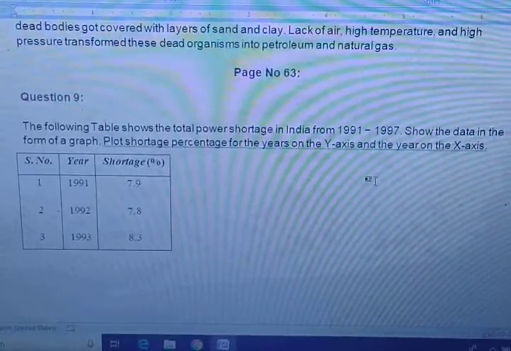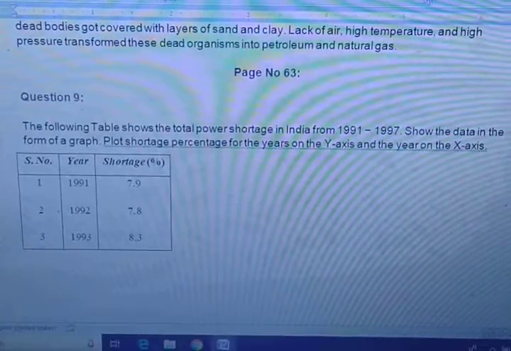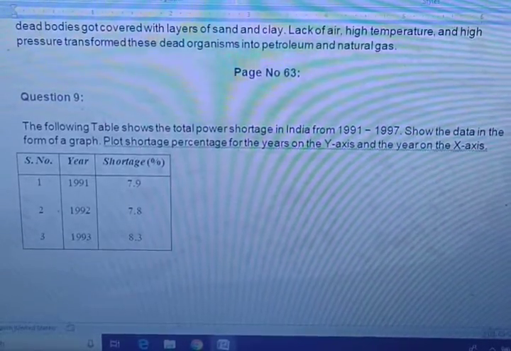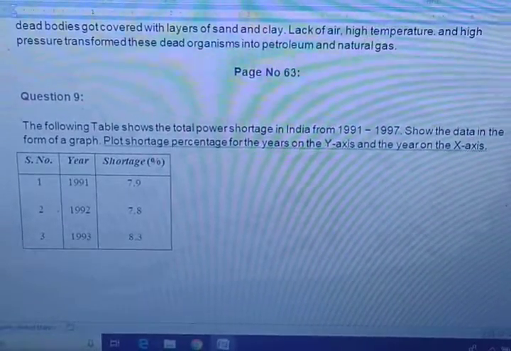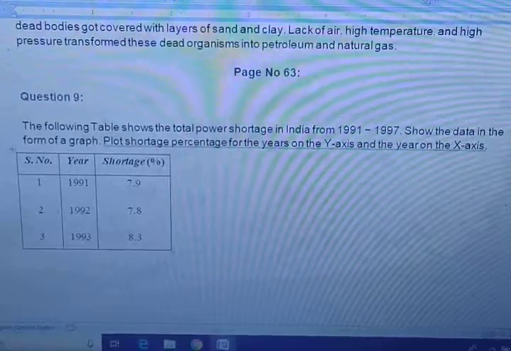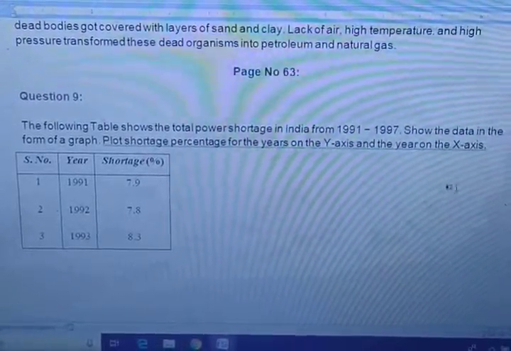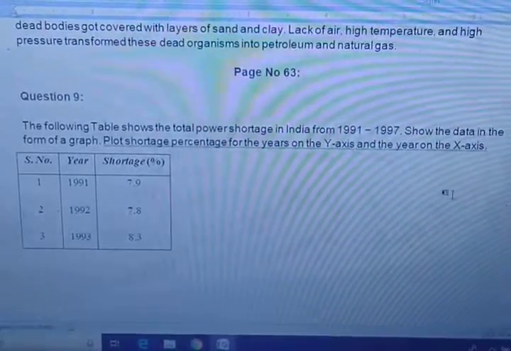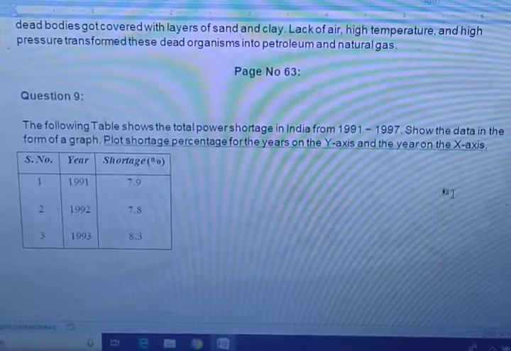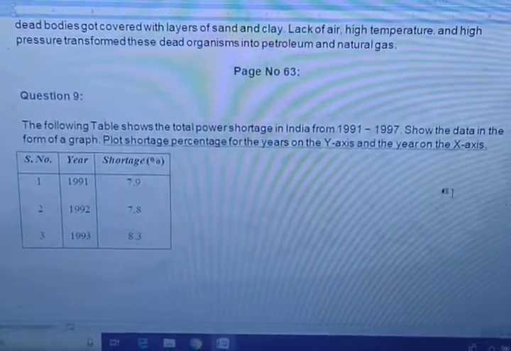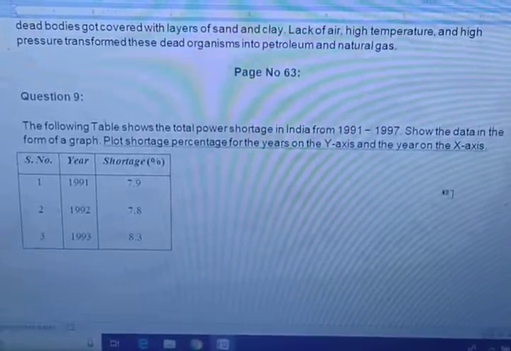Now we are moving towards the 9th question answer. The following table shows the total power shortage in India from 1991 to 1997. Show the data in the form of a graph. Plot shortage percentage for the years on the y-axis and year on the x-axis. If you do not have a graph book, not an issue. In the notebook only, you have to draw one axis as x and another axis as y. It's very much important. You have to draw this graph.